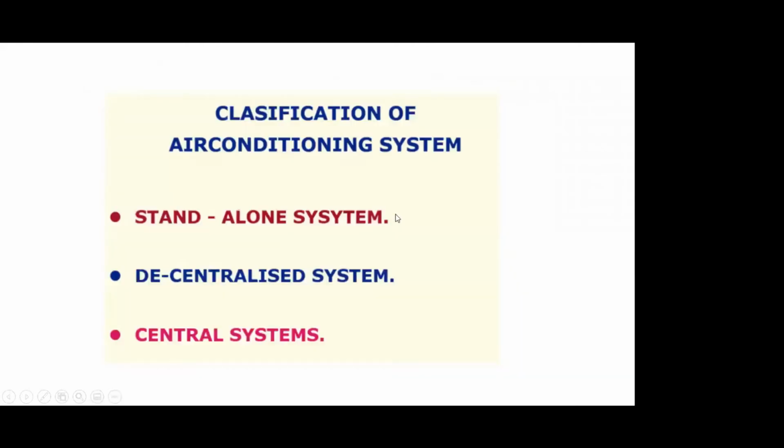Okay, so there are broadly three classifications of air conditioning system. We will briefly touch on all of them. Of course, we will talk a lot about the central systems, because the other two are more or less ready-made items available in the market, which you just buy and fit into your requirement.